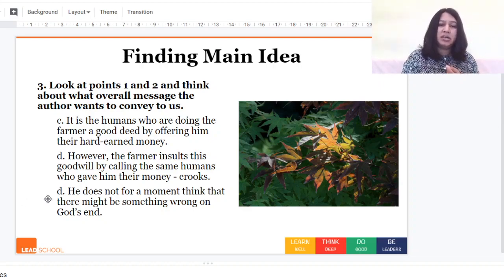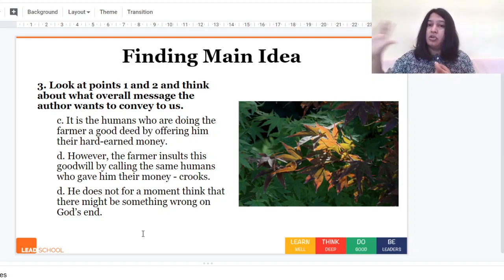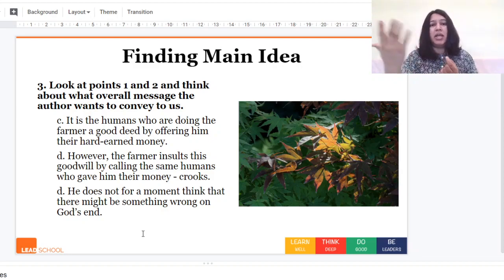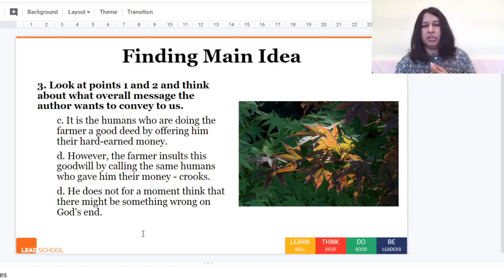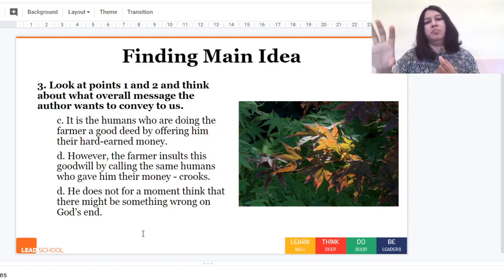And then finally, he does not for a moment think that there might be something wrong on God's end. So he has blind faith and trust in God that God has sent 100 pesos. He does not think God must have done something wrong. So his mind is such that instead of thinking of any other reasons, he immediately thinks that the humans, the people in the post office, are crooks. So a very negative impression comes to him about the human beings who are around him, who ironically have actually done a very good deed for him.